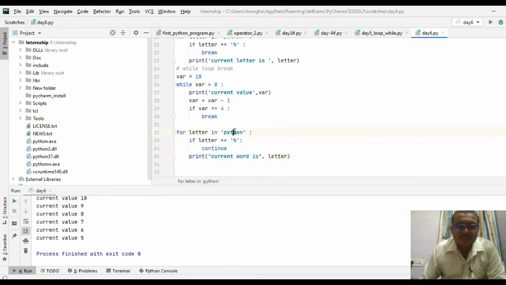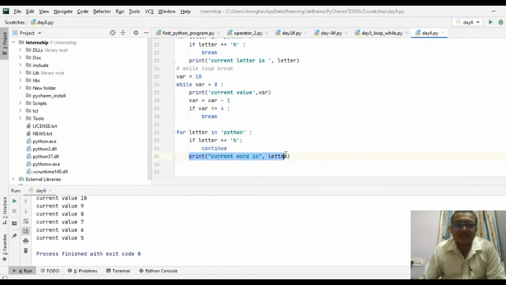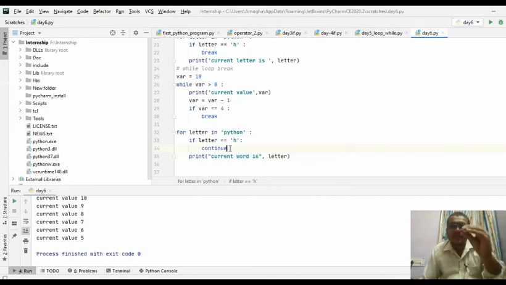Here comes a condition. Now H will be equal to H. So during this time, continue is going to be executed. Instead of printing the H, it is going back to the condition. So that is what I am going to tell. The remaining part will be skipped when the continue is executed. H is not going to be printed. The remaining part is printing that H word. As the condition is true, we are not going to print it.